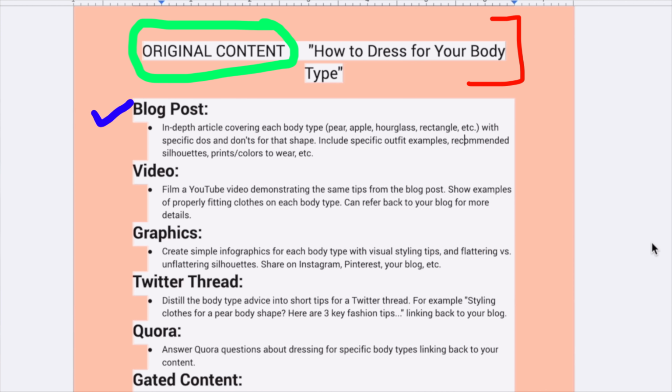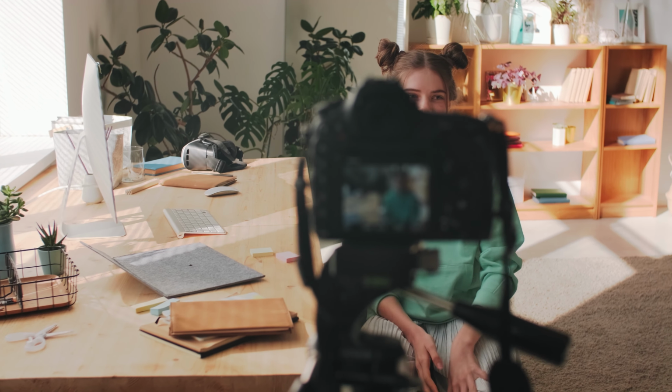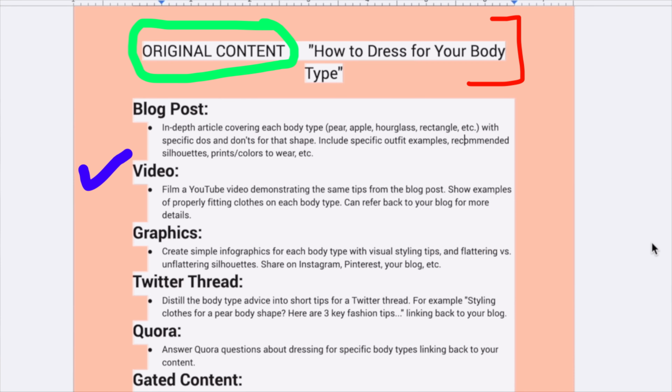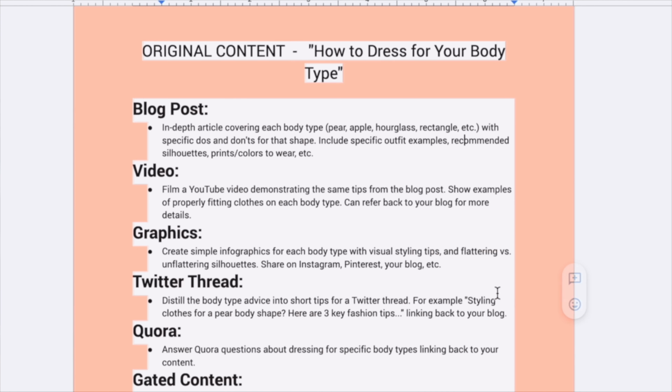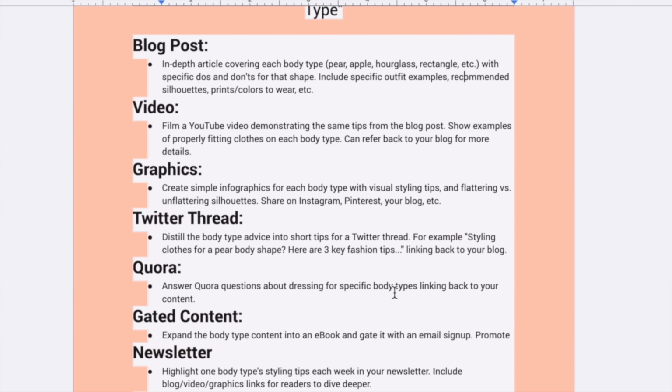So the second thing we will do with our blog post is to create a video. We'll ask Susie to shoot a video and the exact script from the blog post will be taken. Then we will use certain graphics. We'll create infographics for each body type. Right? We are talking about different body types, right? So we can create infographics for a particular body type.